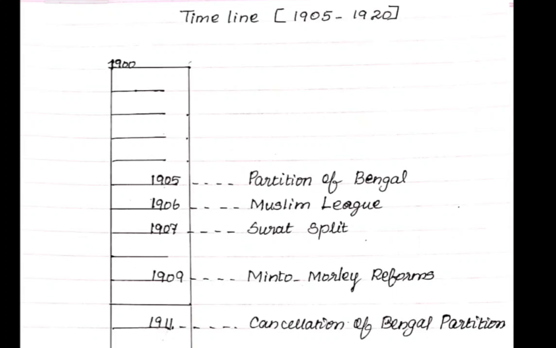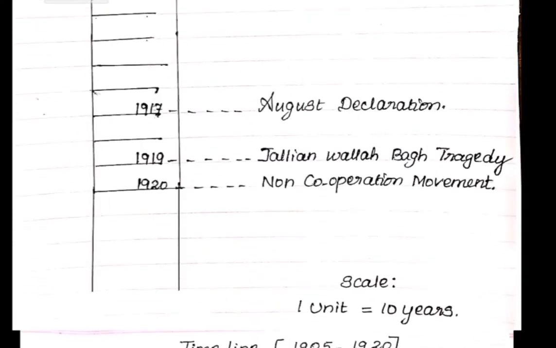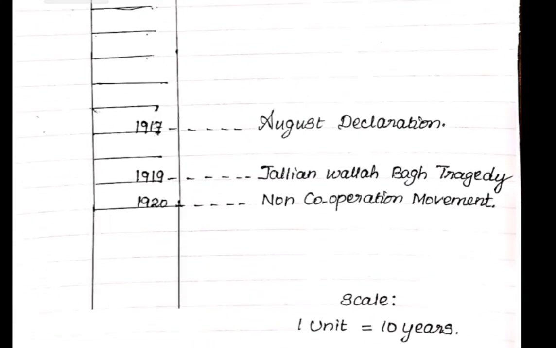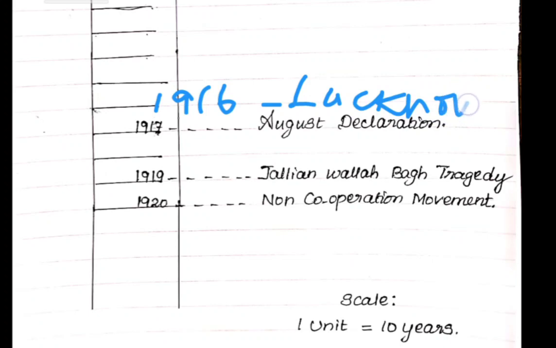So leave the space for that year. Then 1909, Minto-Morley reforms. Then 1910, nothing happened. 1911, cancellation of Bengal partition. I did not mention the next one, I forgot totally. 1916, what happened? Lucknow Pact. You have to mention here, Lucknow Pact.